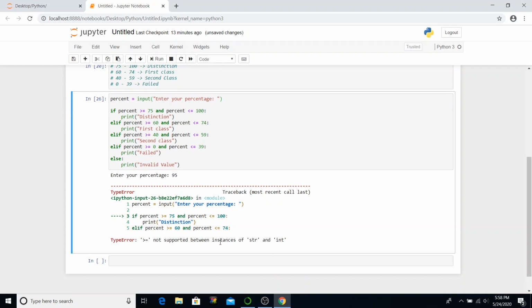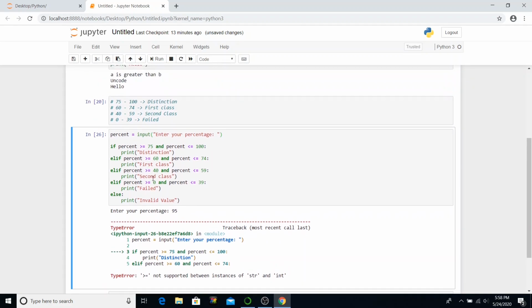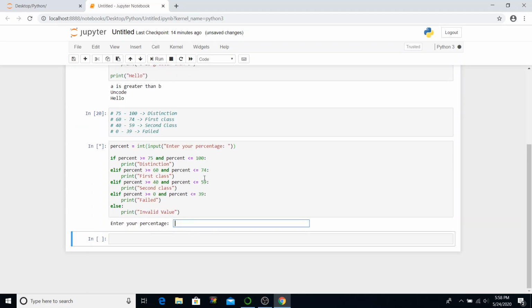The error says this comparison operator is not supported between instances of string and integer. What is happening here is when you take an input from a user, the input is always taken in string format, and now we are assigning it to percentage but comparing it with integers, which is of course not allowed, comparing a string value to an integer value. So we will have to typecast our input from string to integer, which you can simply do by using the int function. Let's execute it again.